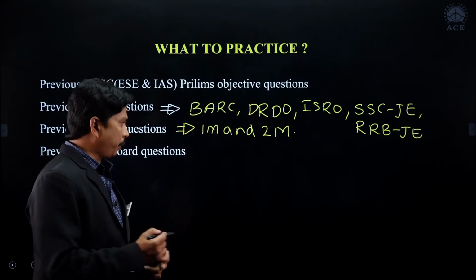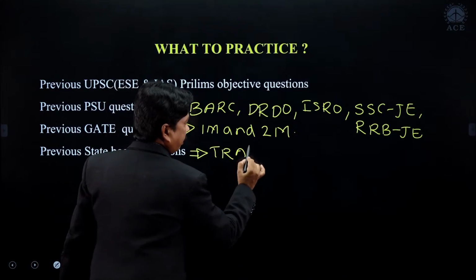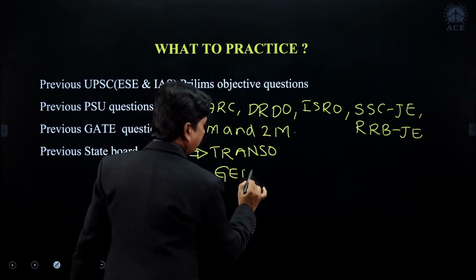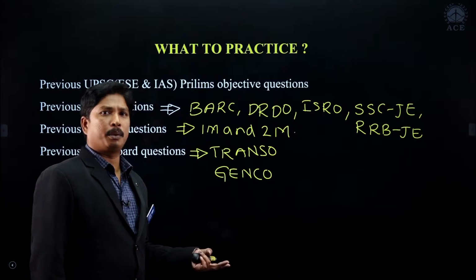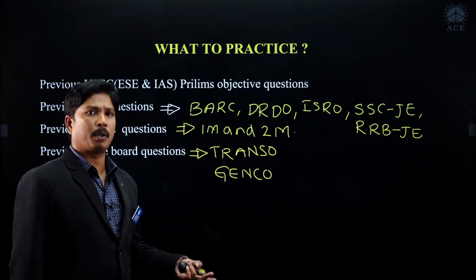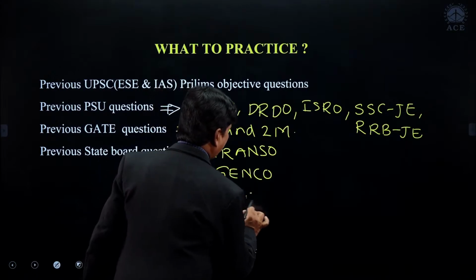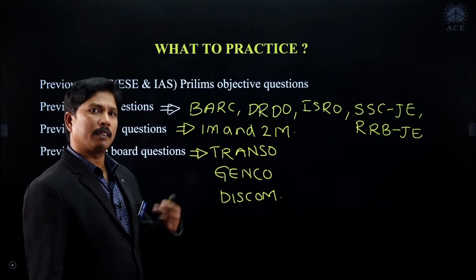So it may be Transco, it may be Genco, or any DISCOM, right? Southern Power Distribution or Northern Power Distribution or Eastern Power Distribution or Central Power Distribution. So any DISCOM question papers, right? And sometimes public service question papers also of the state, right?